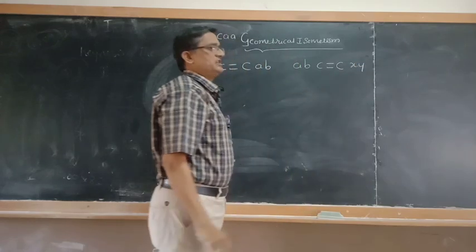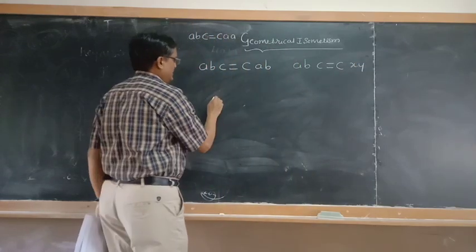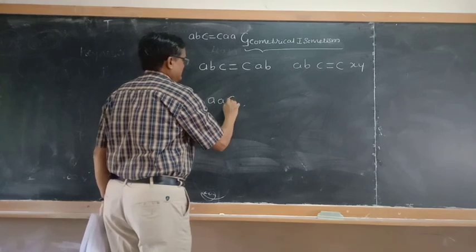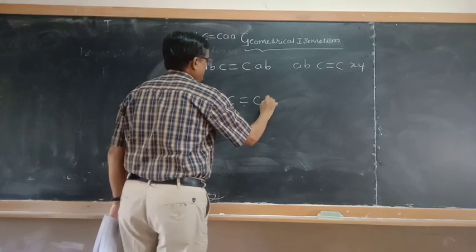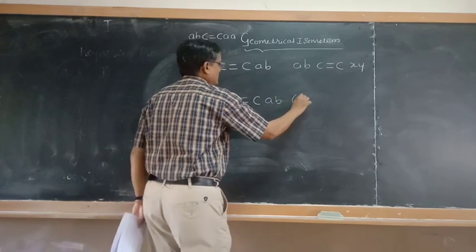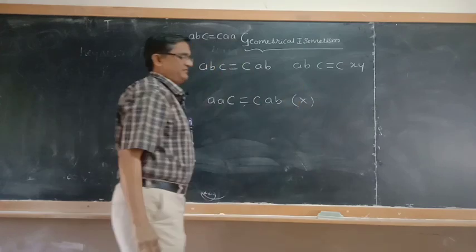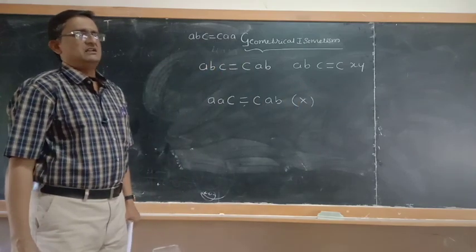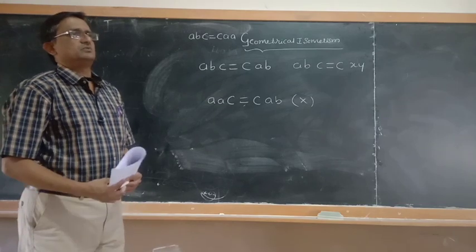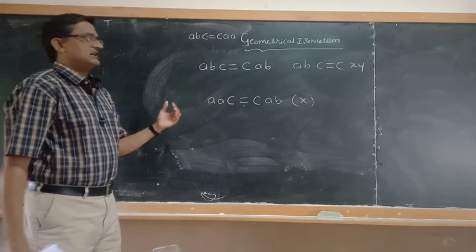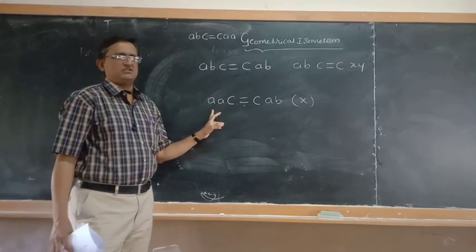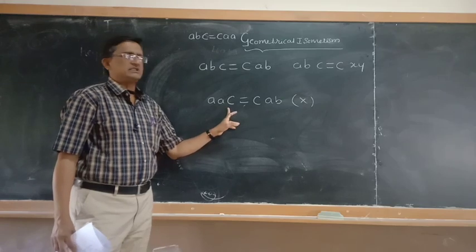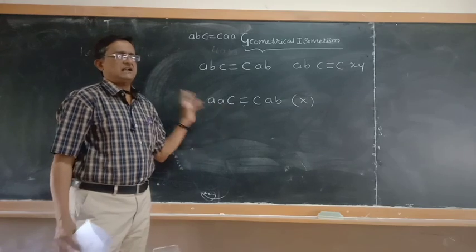These are going to exhibit geometrical isomerism. However, AAC double bond C of AB does not exhibit geometrical isomerism. Because through the restricted rotation, the configuration is never going to change when a carbon atom is going to be present with two similar kinds of atoms.